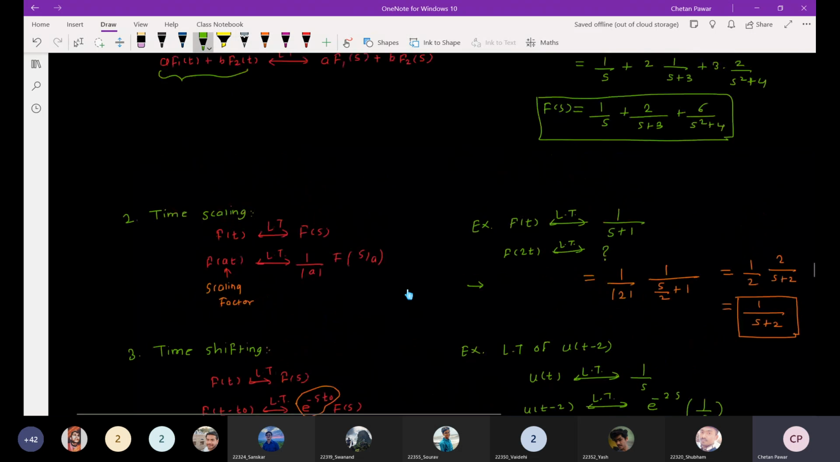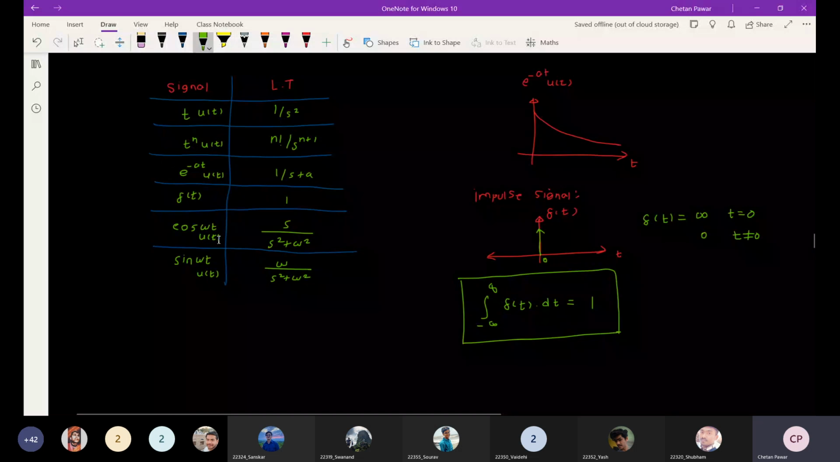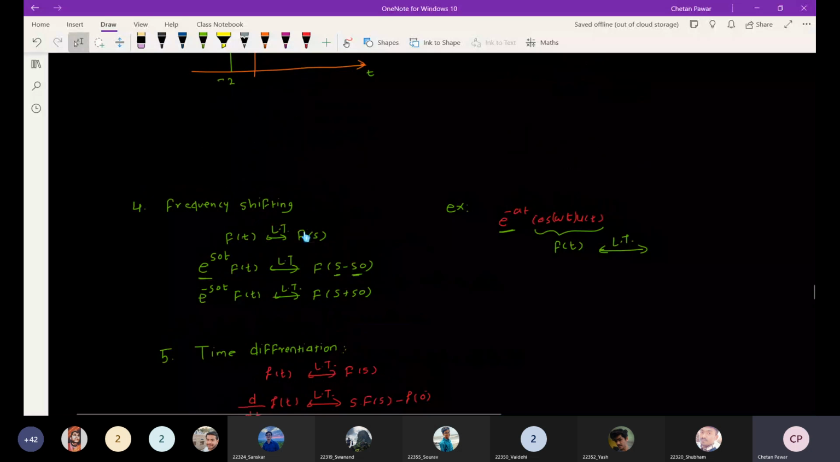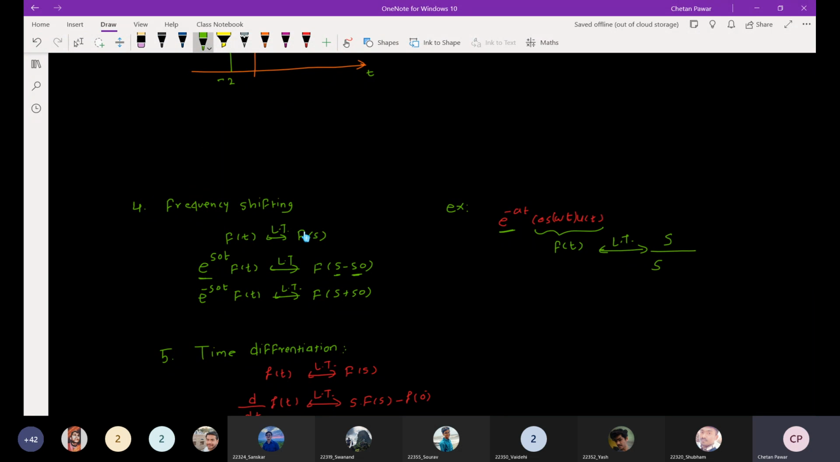We have mentioned here the Laplace transform of cos omega t u of t, that will be s upon s square plus omega square. Now I am multiplying that with e raised to minus at. So there will be a frequency shift of minus a, so that will be s plus a, right? Here you can see e raised to minus s naught t into f of t gives, in the Laplace transform, f of s plus s naught. So s plus s naught is s plus a, so s is replaced by s plus a.